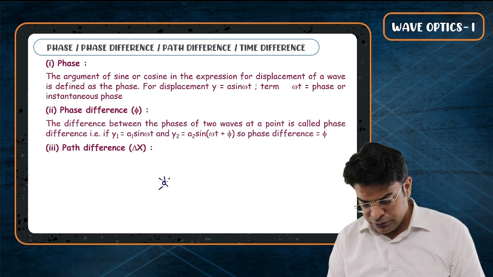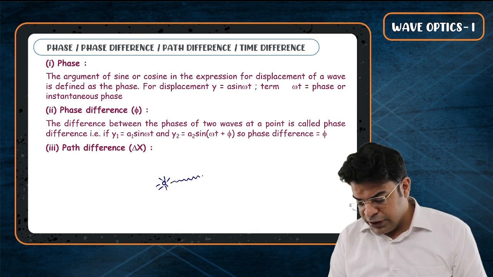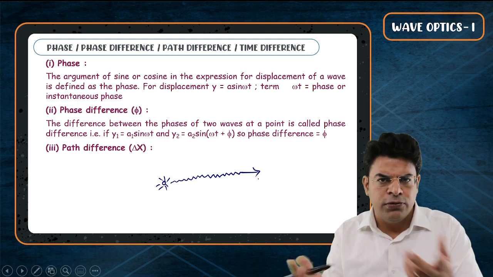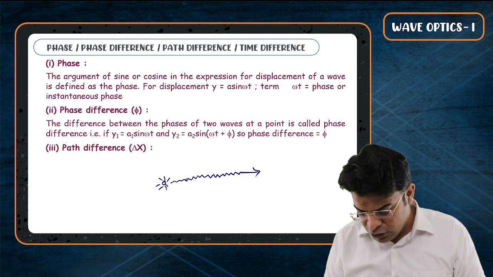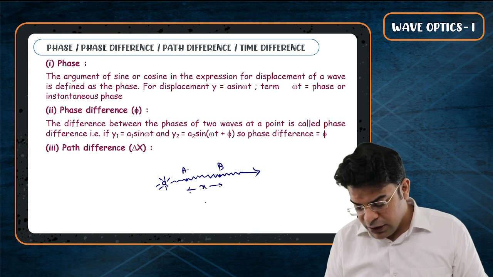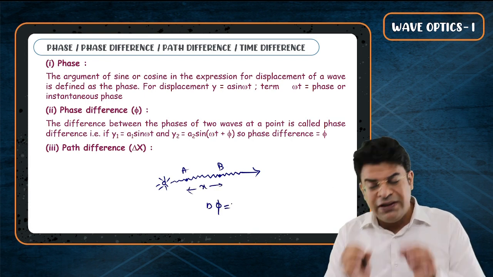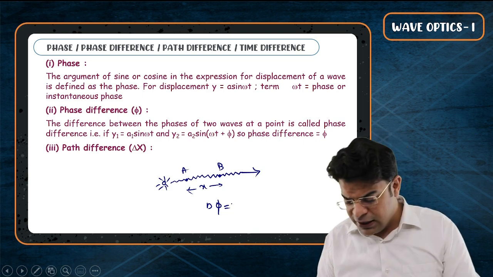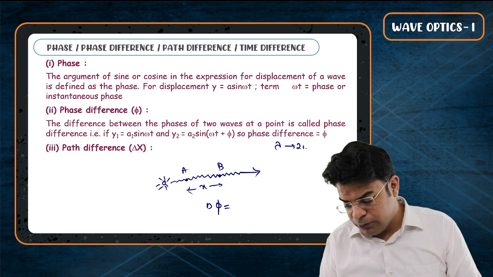There is a source and the source creates an EM wave that is moving away from the source. Disturbance always moves away from the source. Now let's say you have two points A and B separated by distance delta x. Can you tell me what will be the phase difference between these two points? Here we can use the unitary method. In a length lambda, the phase changes by 2 pi.